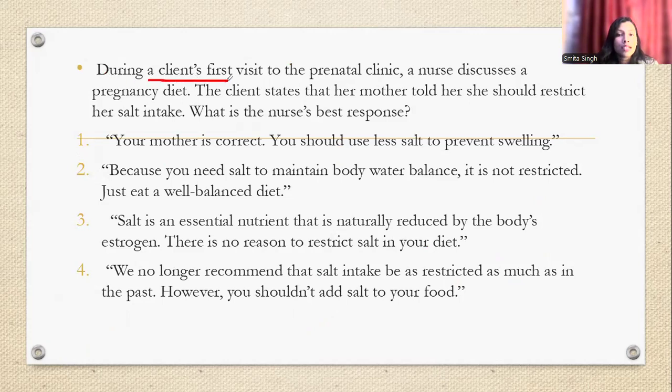So, during a client's first visit to the prenatal clinic, a nurse discusses the pregnancy diet. The client states that her mother told her that she should restrict her salt intake.